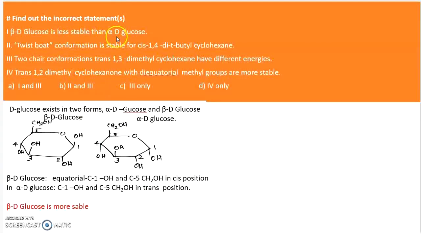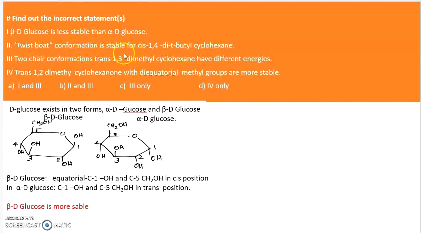Find out the incorrect statement. Beta-D-glucose is less stable than alpha-D-glucose. Glucose exists in two forms, alpha-D-glucose and beta-D-glucose. In beta-D-glucose, the C1 and C5 substituents are equatorial and in the cis position. In alpha-D-glucose, the C1 and C5 substituents are in the trans position and C1 is axial. So equatorial is more stable. In beta-D-glucose, the OH and CH2OH are equatorial. So beta-D-glucose is more stable than alpha-D-glucose. So this is an incorrect statement.